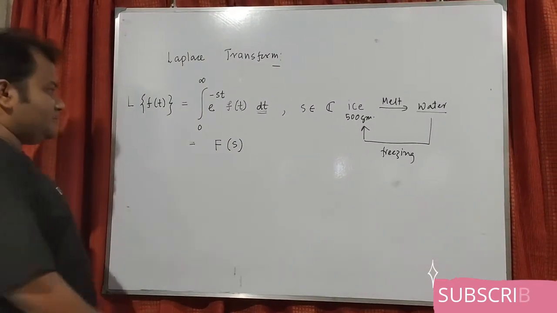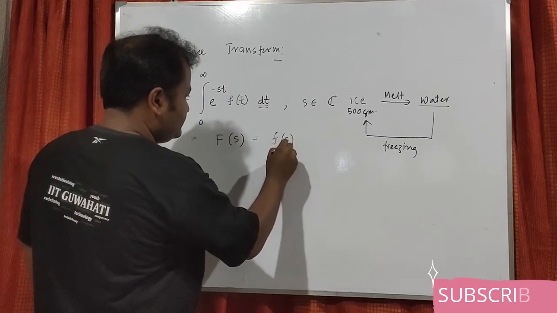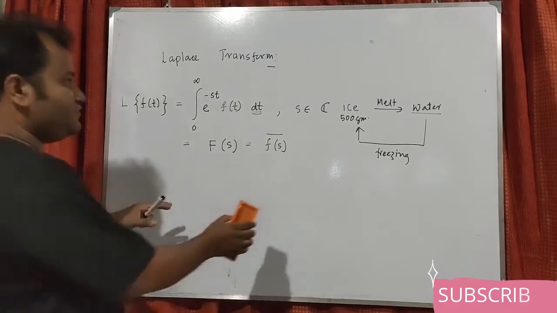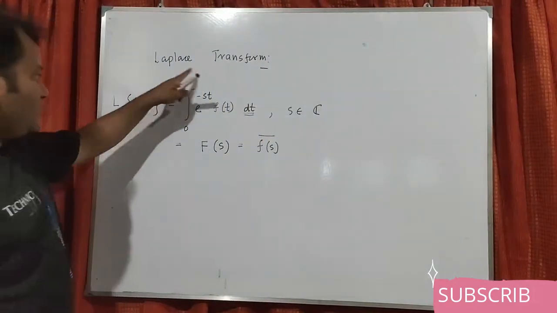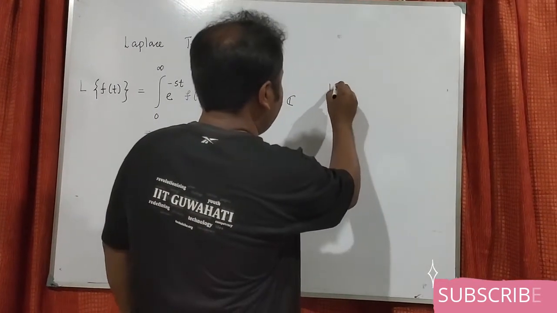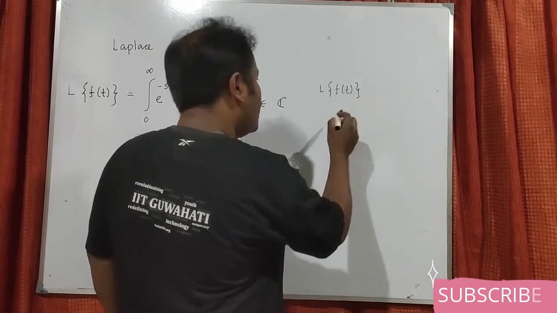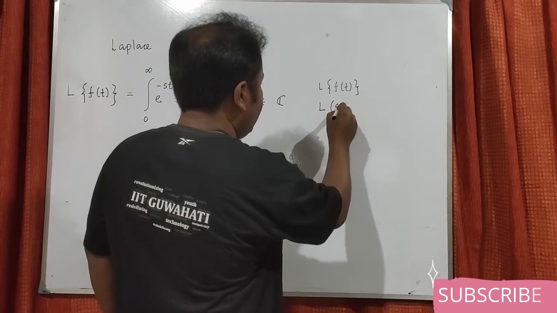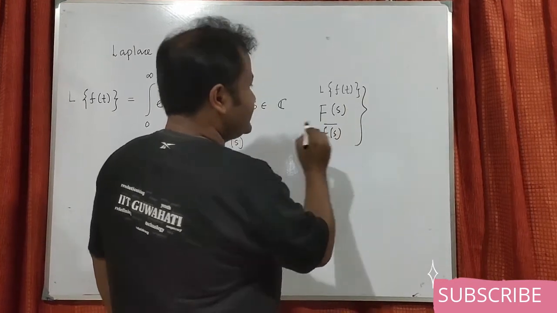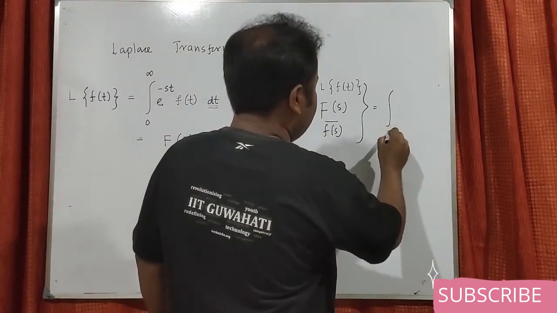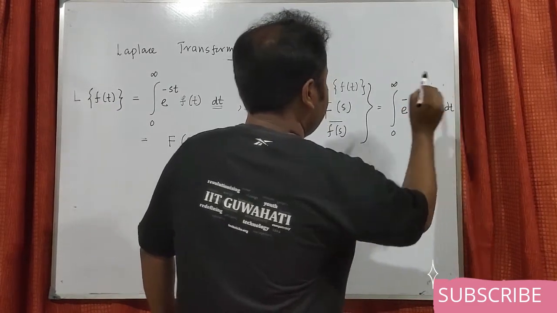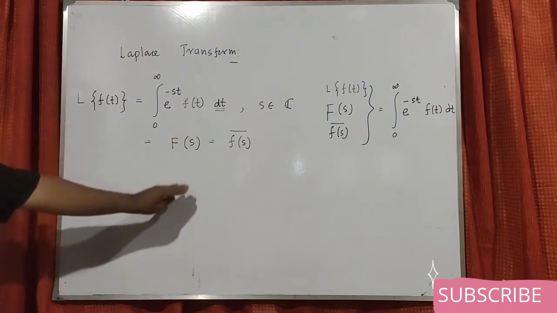Many people are writing this in many notations. So in the broad sense, if I say something is a Laplace transform, that means this formula will be coming into the picture. It is denoted by L of f(t), or sometimes it is denoted by L of f, F(s), or f s bar. These three are the same. So this means the integral from 0 to infinity of e to the power minus st f(t) dt. Okay, so I think the definition is clear.